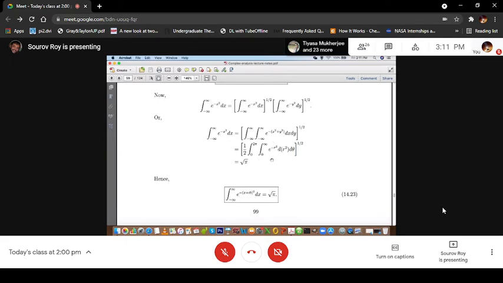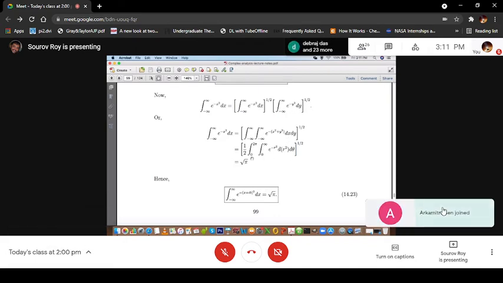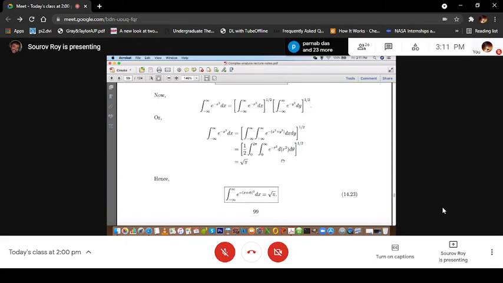And the limit goes, r goes from 0 to infinity, because you go from the Cartesian to polar coordinate, xy to r theta. And theta goes from 0 to 2 pi. So this is integration 0 to 2 pi, integration 0 to infinity of e to the power minus r square d r square d theta. D theta will give you 2 pi. 2 pi, half cancel, gives you pi, and pi to the power half is root pi coming.